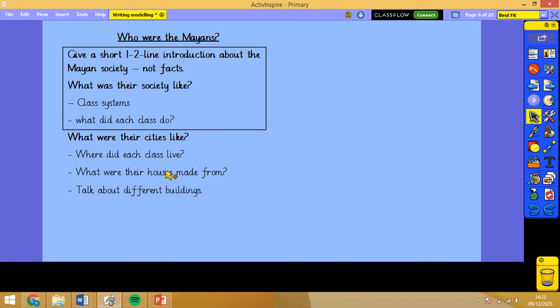Right, so now we're going to have a look at the structure strip here. So for today, I'd like to focus on these 3 parts. So the first couple of lines of your introduction, what society was like and what Mayan cities were like as well. So I'm just going to focus on these 2 here, that first introduction, because once you started, it's fine. And then what their society was like.